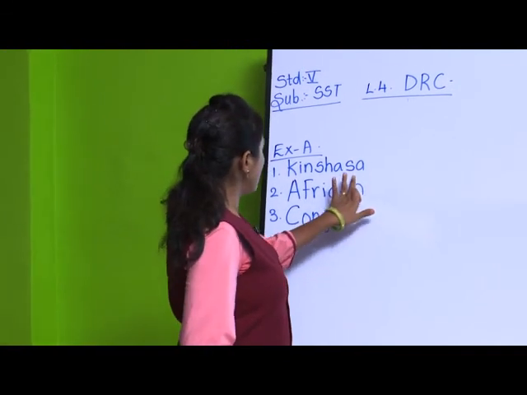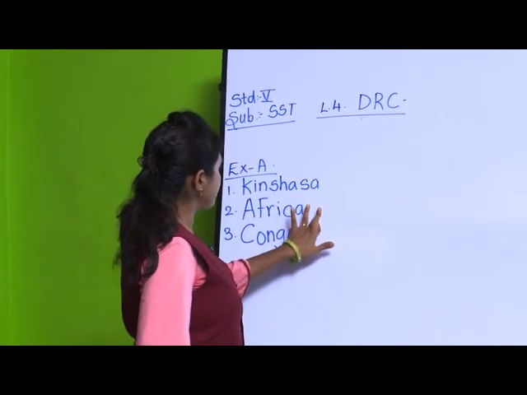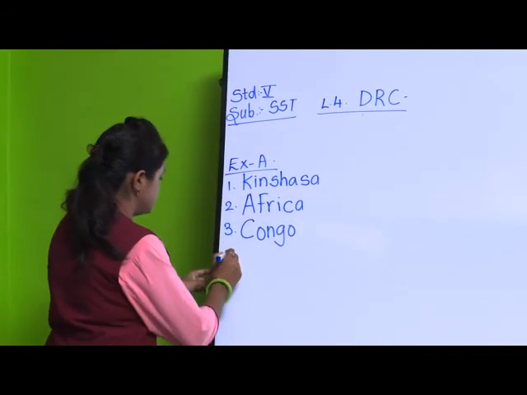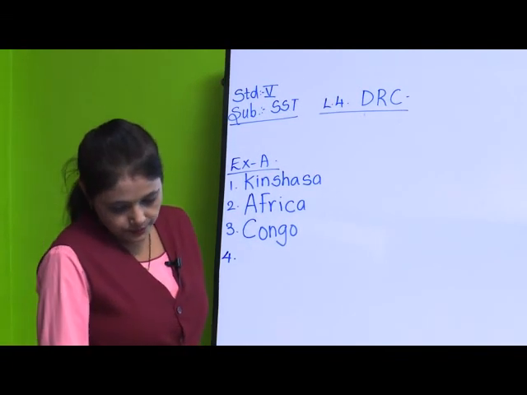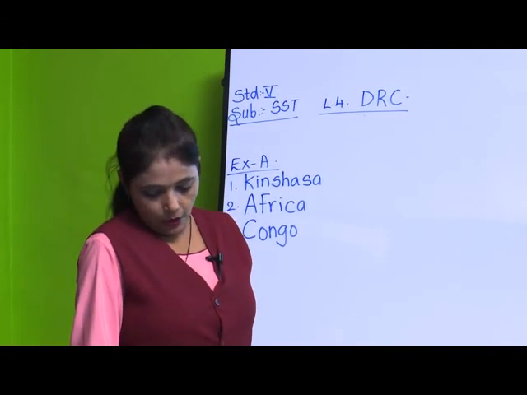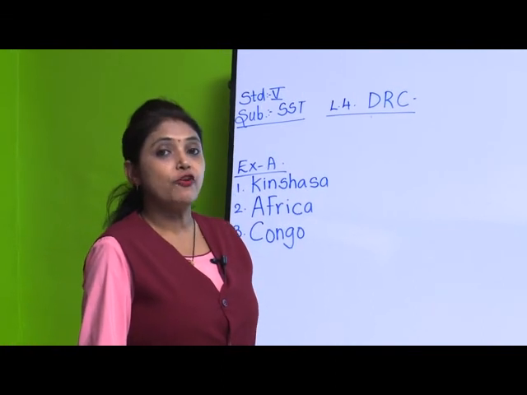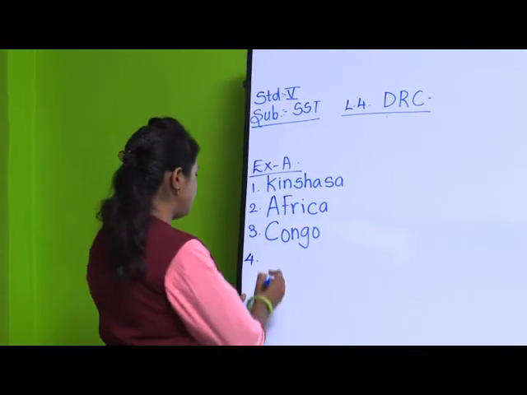This is the continent of Africa. Don't write African, it is Africa. Fourth one, most of DRC is covered with dash forest. Which forest? Very good, rainforest.